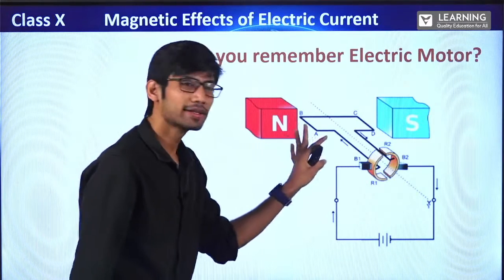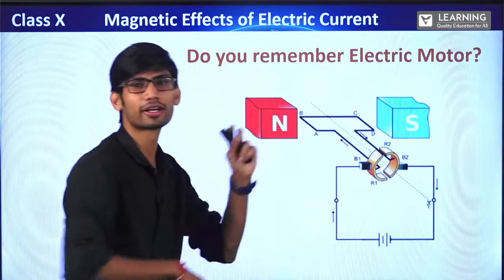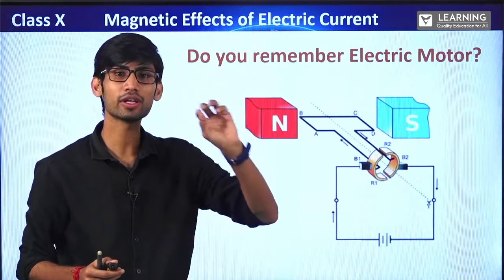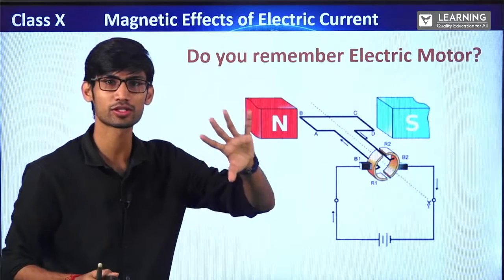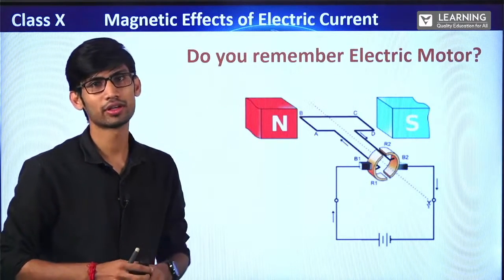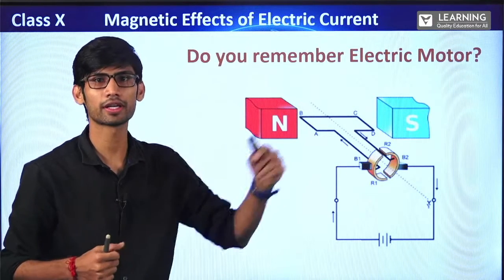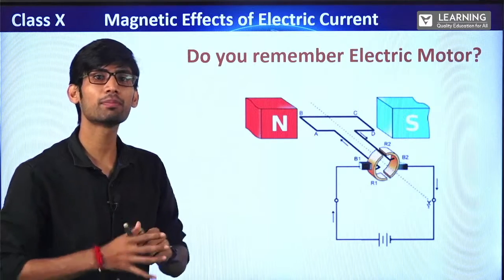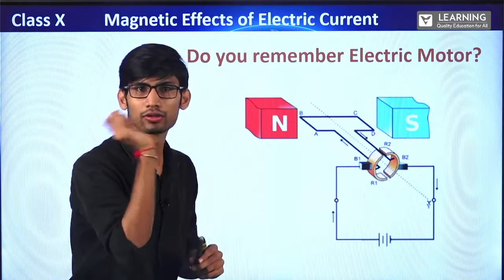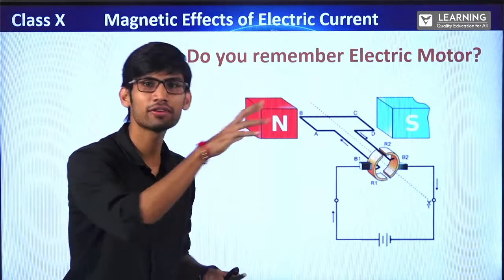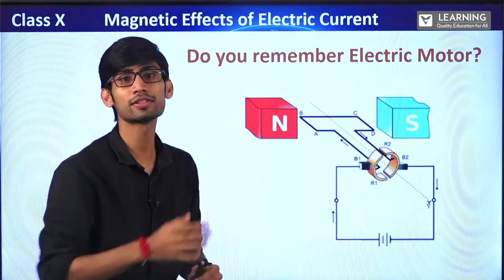Now, electric generator is the reverse of electric motor. In the last session only, we understood electromagnetic induction is a reverse process. Normally, we connect a battery, and a magnetic field is produced due to the current carrying conductor. But in electromagnetic induction, what happens? When we pass a magnetic field through a circuit, current is generated.